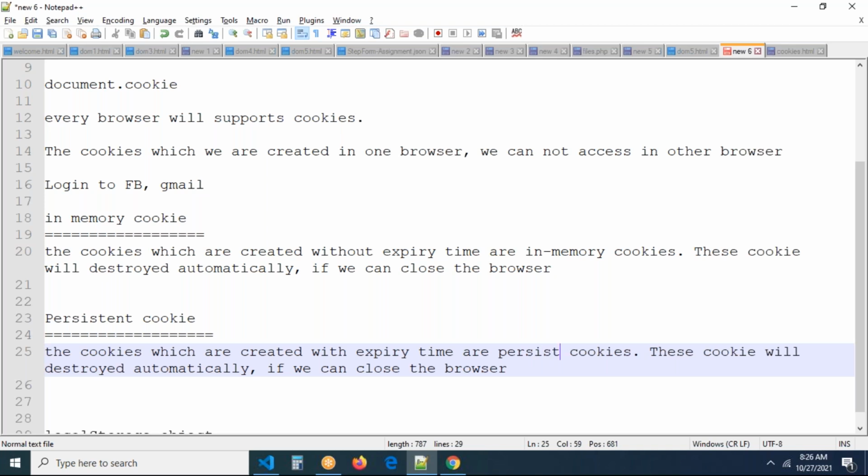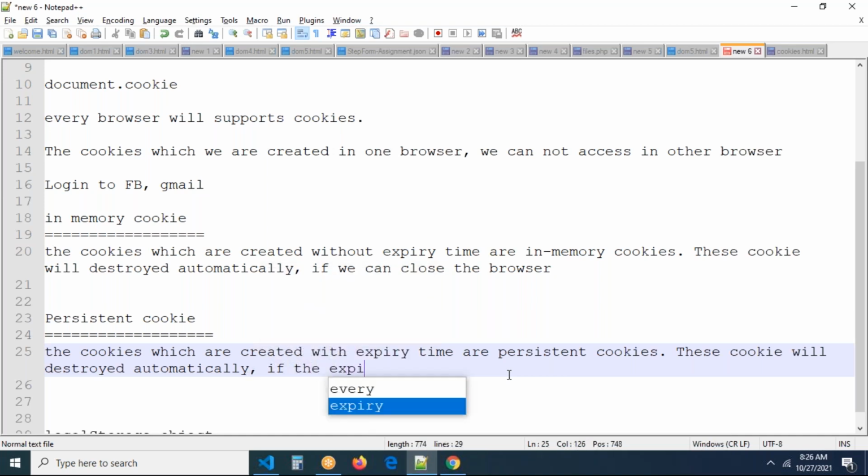Persistent cookies will be destroyed automatically when the expiration time is completed. Even if you close the browser, they won't be gone. In the meantime, you can close the browser 10-15 times, but the cookies won't be gone. They will be gone only when the expiration time is completed.